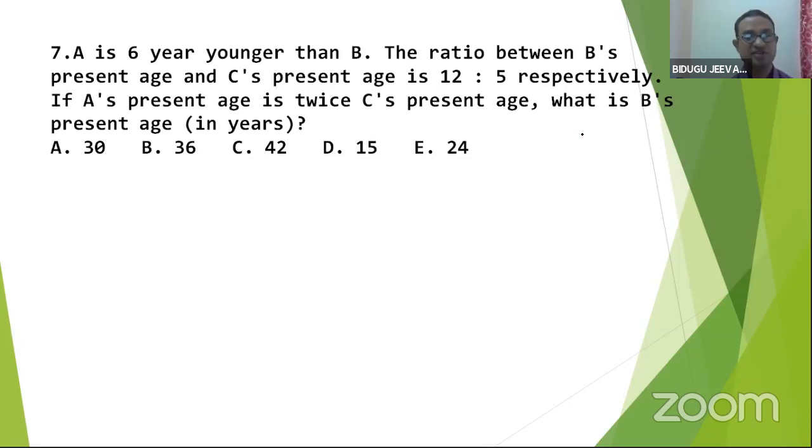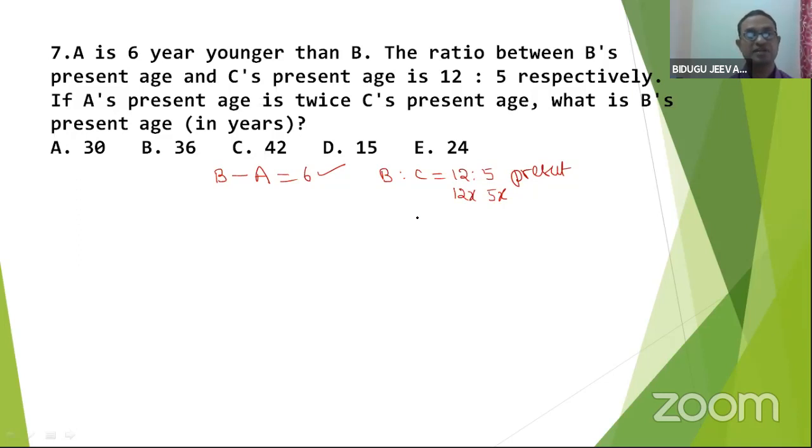A is 6 years younger than B. That means B minus A is given 6. Fine. The ratio of present ages of B and C is given 12:5. That is 12x, 5x.